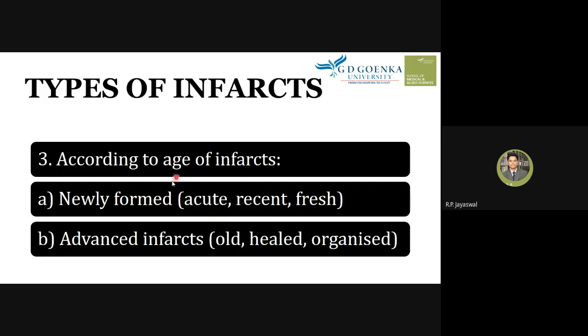And another can be the advanced infarct, which is because of an old, gradual process, or an old infarction which has healed or reorganized. So this is the newly formed or advanced infarct, based on the age of the infarction.